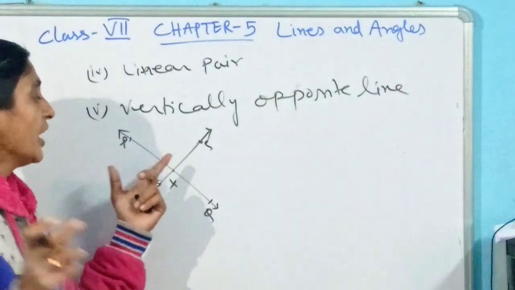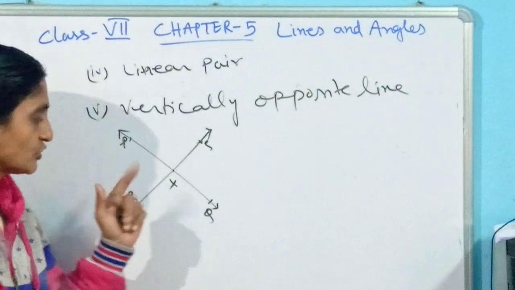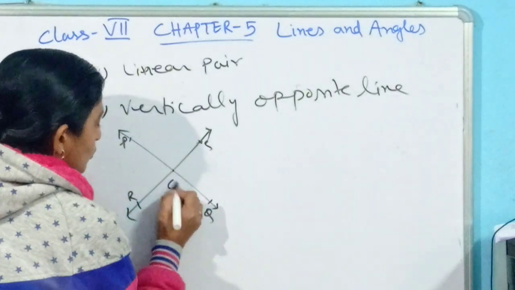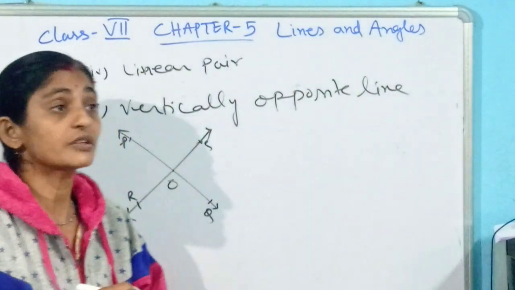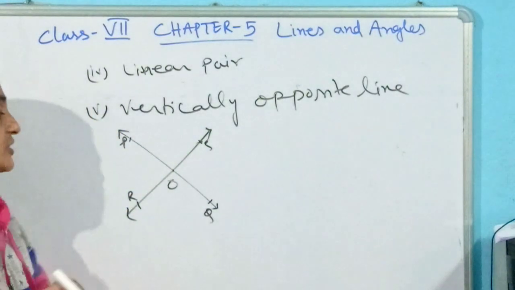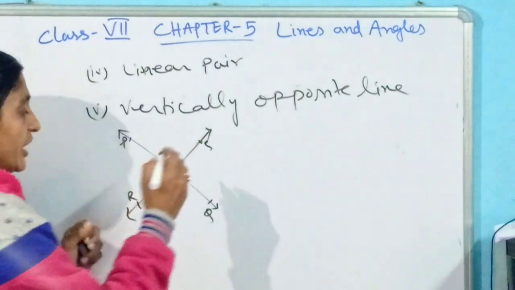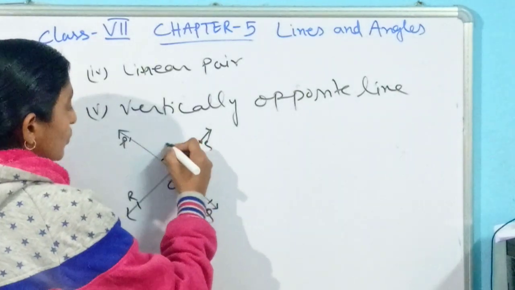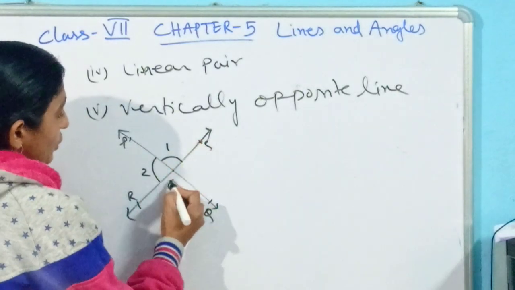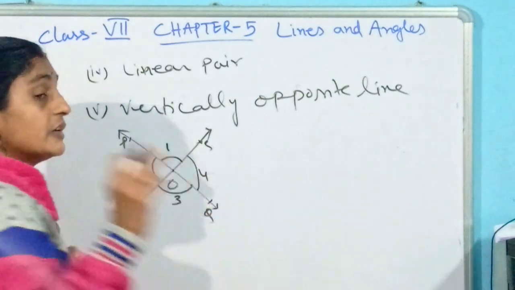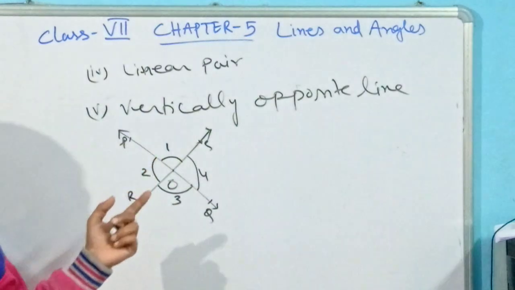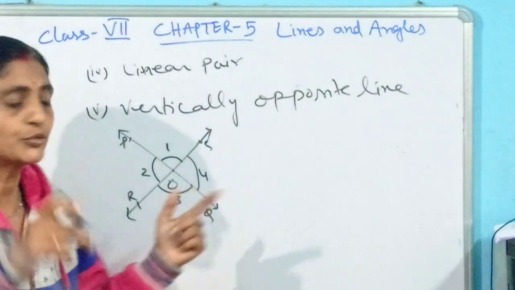Now here you have got the shape of an X. They have made this kind of situation. In this situation, you may have noticed that it has made four angles. If I mark them like this, this one is 1, this one is 2, this one is 3, and that one is 4. These angles have a particular relation.